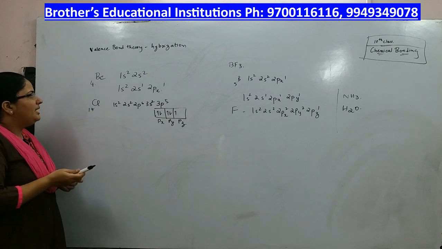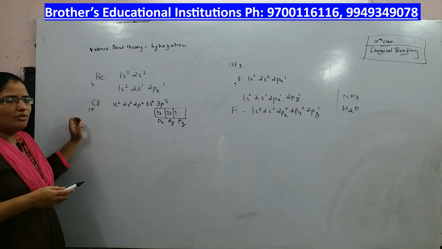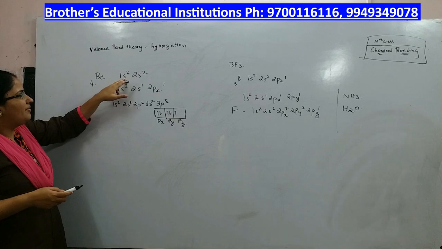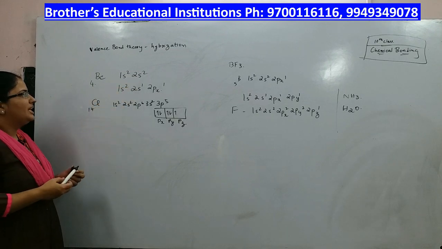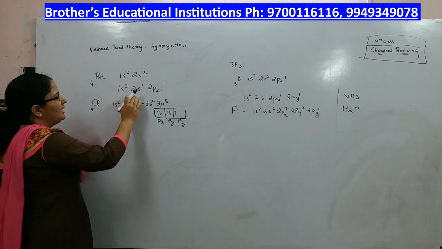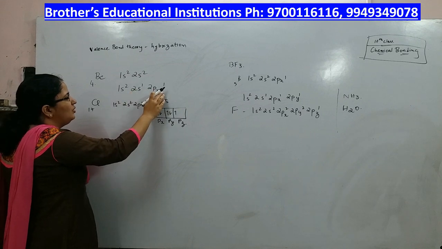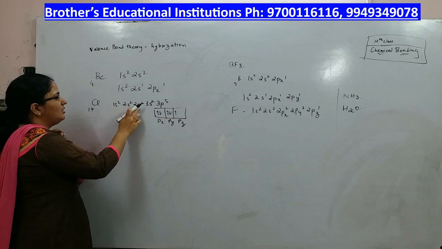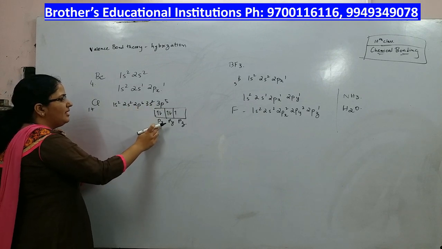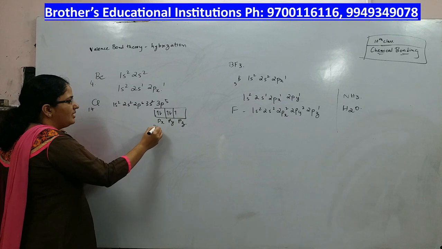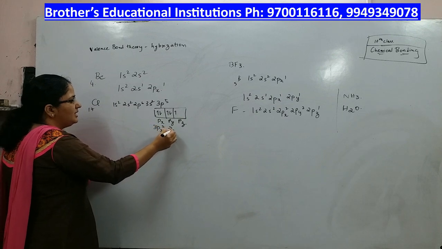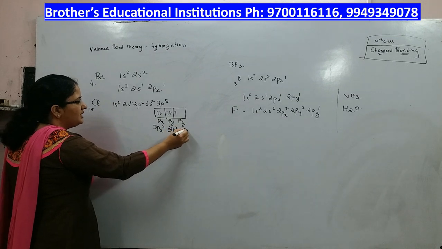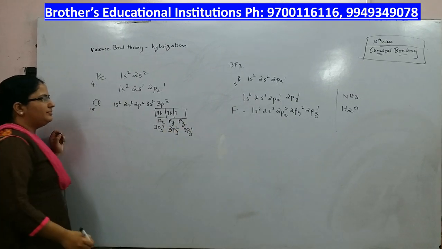Let us discuss the formation of BeCl2. Be has the electronic configuration 1s2 2s2. In the excited state, one electron from 2s will go to 2px. Now the chlorine atom has configuration 1s2 2s2 2p6 3s2 3p5, where in 3px it has 2 electrons, in 3py it has 2 electrons, and in 3pz it has 1 electron.